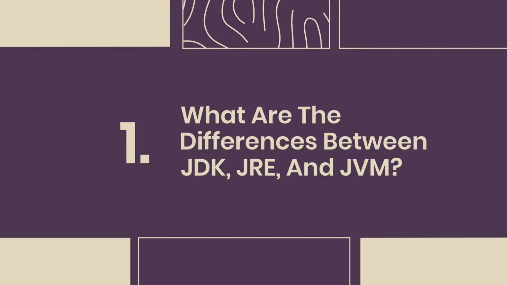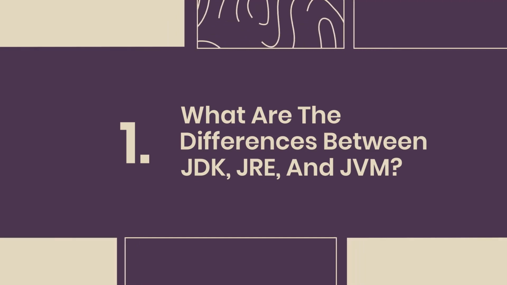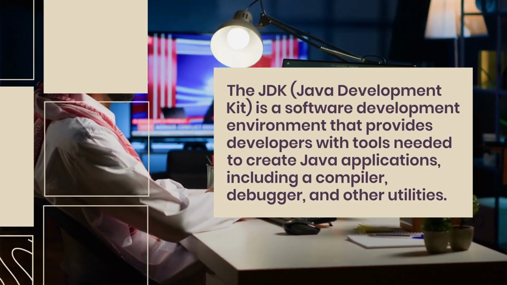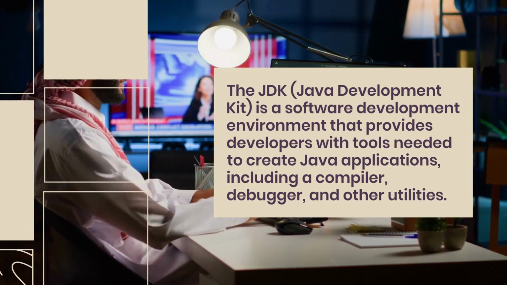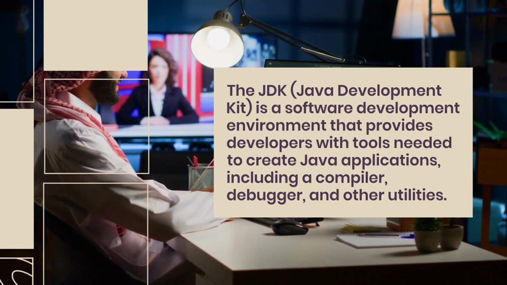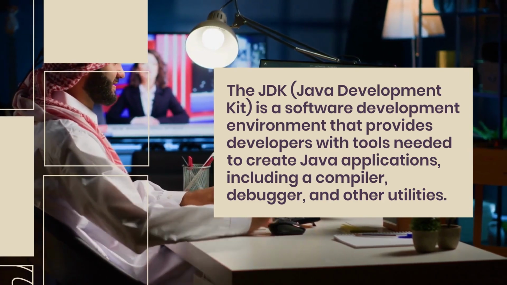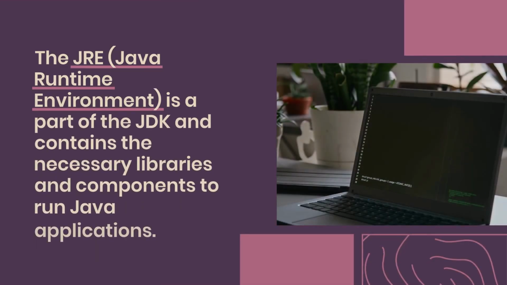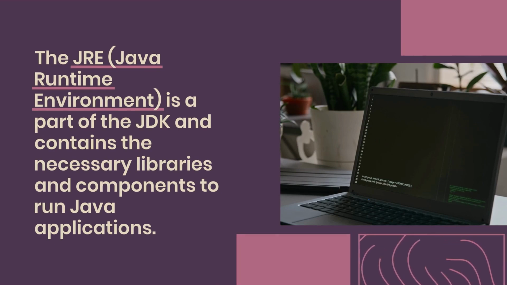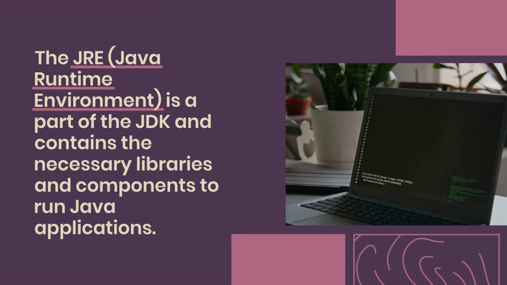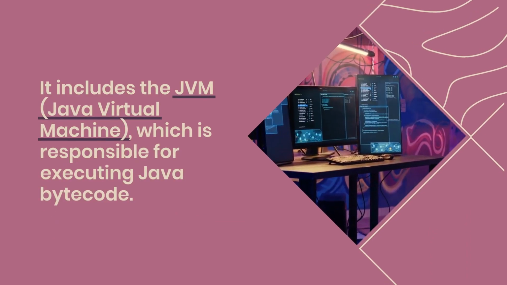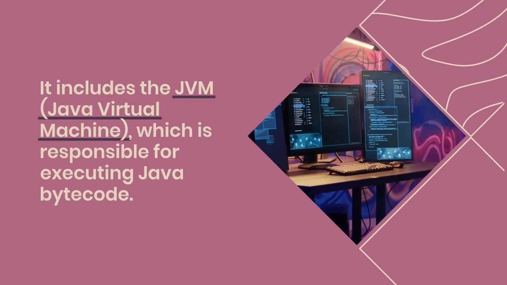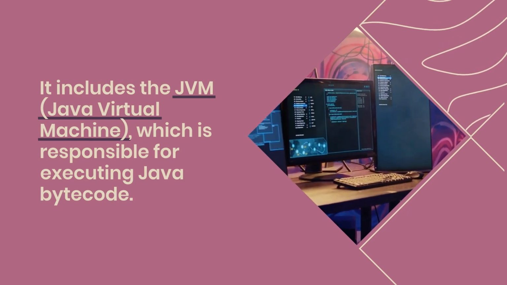1. What are the differences between JDK, JRE, and JVM? The JDK, Java Development Kit, is a software development environment that provides developers with tools needed to create Java applications, including a compiler, debugger, and other utilities. The JRE, Java Runtime Environment, is a part of the JDK and contains the necessary libraries and components to run Java applications. It includes the JVM, Java Virtual Machine, which is responsible for executing Java bytecode.